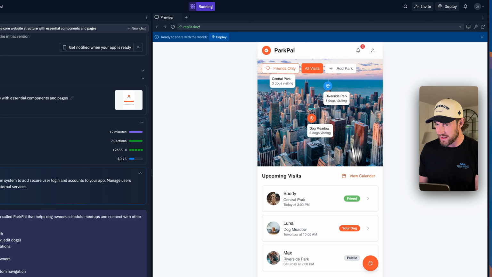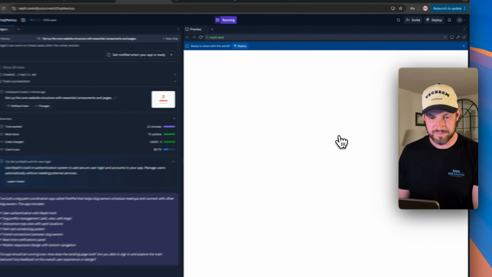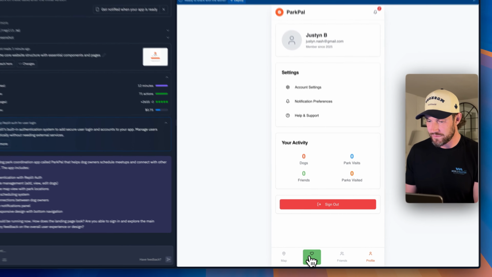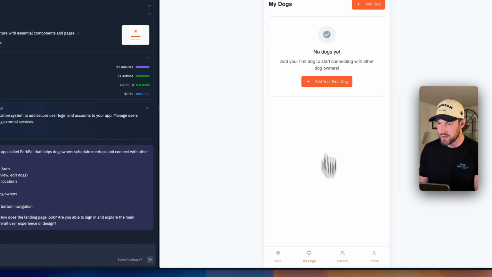So if I click view calendar, nothing happens. If I click friends only, all visits, nothing happens. Add park, nothing happens. Profile, nothing happens. Uh-oh, did I break something? Yep, page not found. Oh, here we go. If I go to my dogs. All right, so now we're starting to get some pages loaded. We have the map. We have dogs.